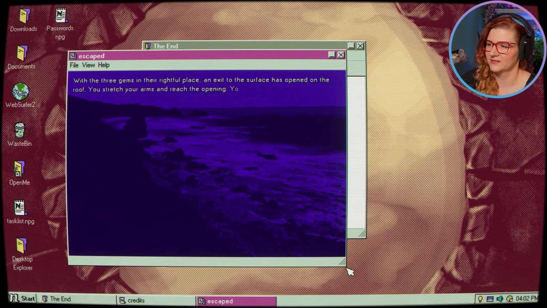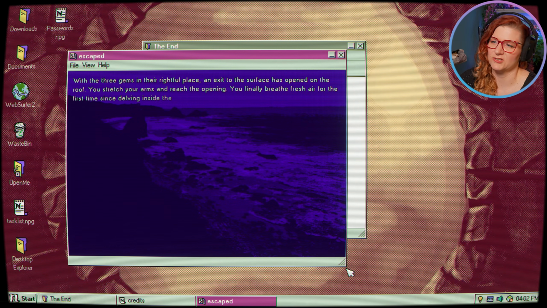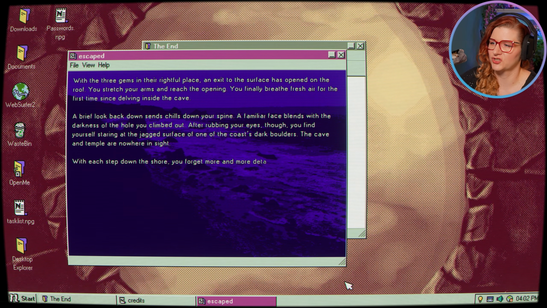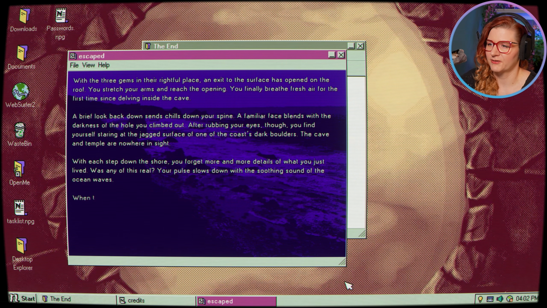With the gems in the rightful place, an exit to the surface has opened on the roof. You stretch your arms and reach the opening. You finally breathe fresh air for the first time since delving into the cave. A brief look back down sends chill down your spine. A familiar face blends with the darkness of the hole you climbed out. After rubbing your eyes, though, you find yourself staring at the jagged surface of one of the code's dark boulders. The cave and temple are nowhere in sight.